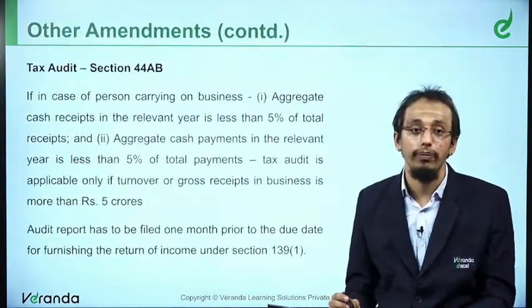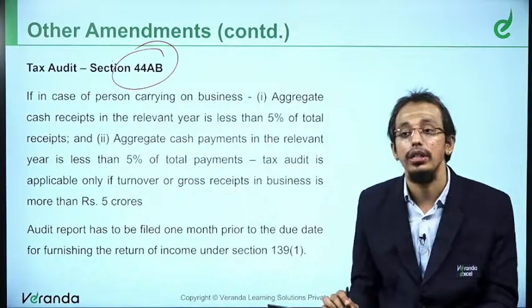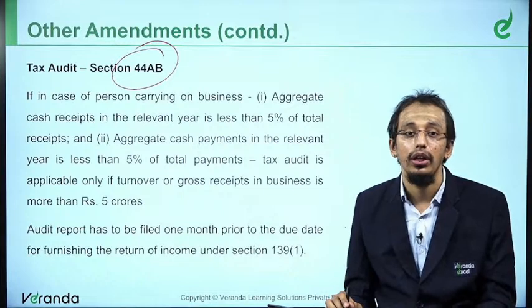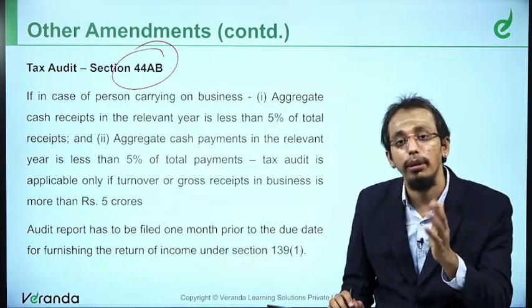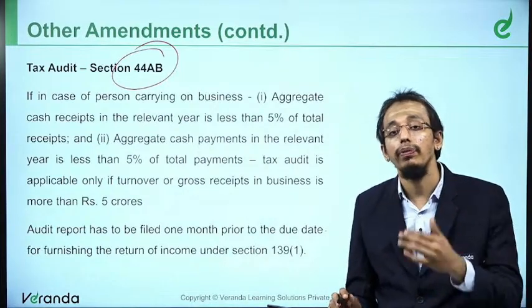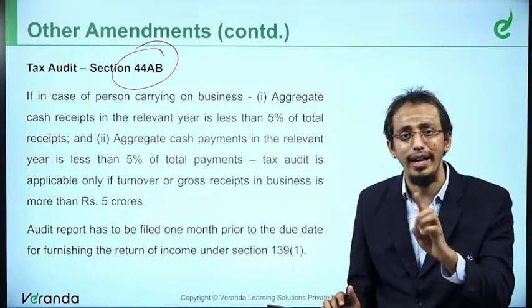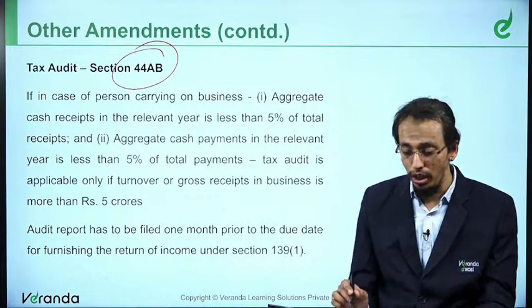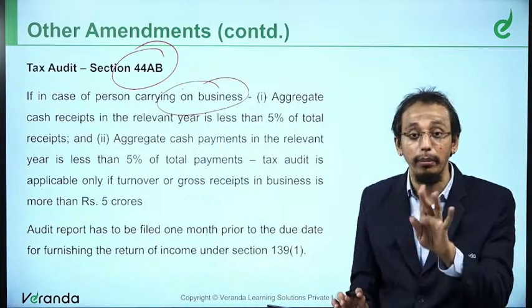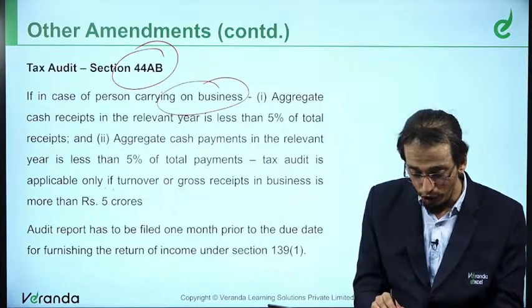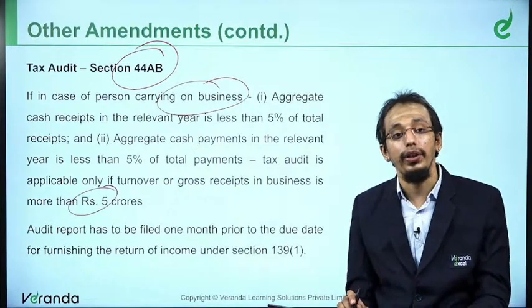The next amendment that you have got is section 44AB, which is for tax audit. If the business income exceeds 2 crores, you will be liable. If professional income exceeds 50 lakhs, you will be liable. This is the usual thing. One additional thing they have brought, applicable only for business, please understand, friends: they would be liable only if the turnover exceeds 5 crores.